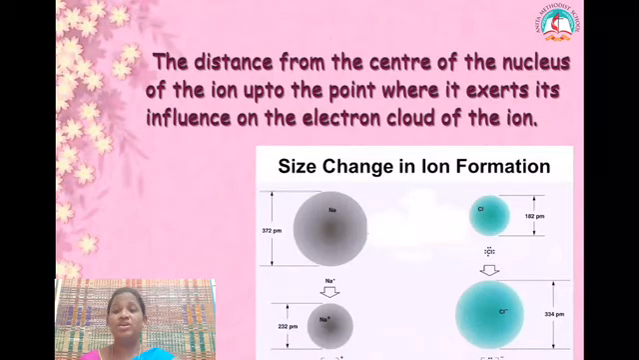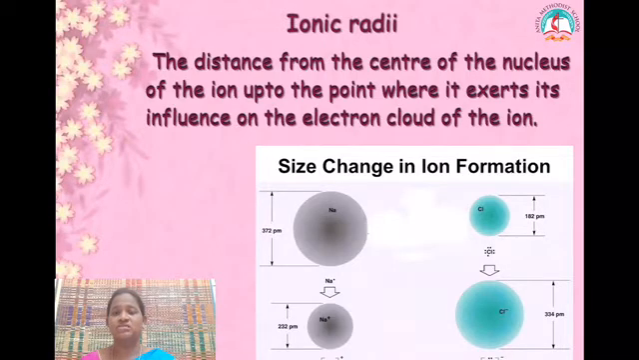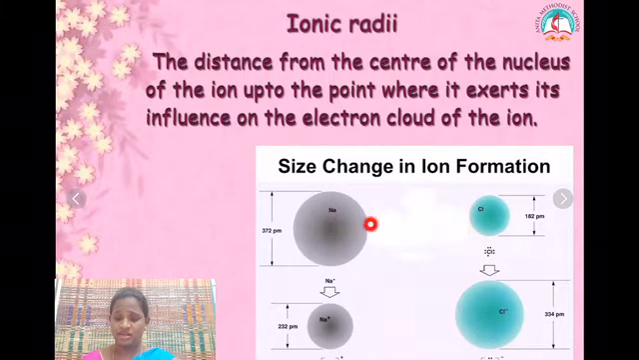Next we are going to see ionic radii. You know what an ion is? An ion is formed when a neutral atom gains or loses electrons and becomes an ion. There are two kinds of ions, cations and anions. When an atom loses electrons, it becomes positively charged, which is a cation, and when it gains electrons, it becomes a negatively charged ion, which is called an anion. So when an atom loses electrons and becomes a cation, the size of the parent atom will decrease and it forms an ion.